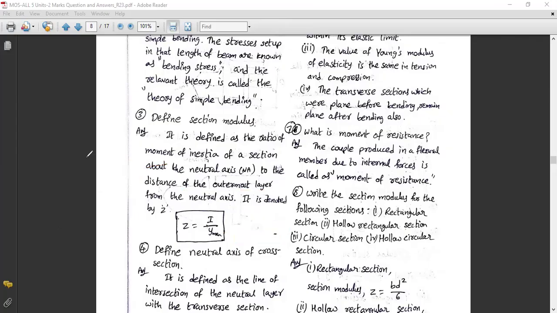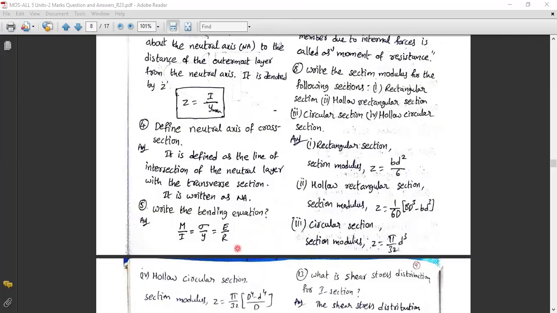So the fourth question I am taking here. Define the neutral axis of a cross section. So what is the neutral axis of a cross section? If you are taking a beam diagram, this beam has a neutral axis here, NA. It is called the neutral axis.